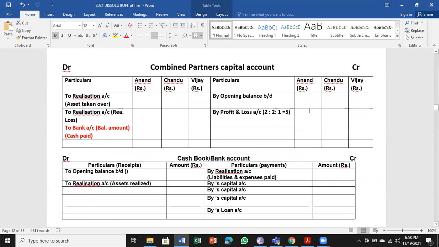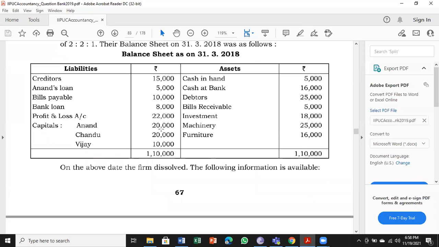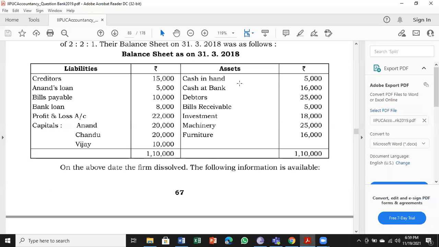Next, combined partners capital accounts. We have to prepare. Look at the capitals which are there on the liabilities side: 20,000, 20,000, 10,000 in the format. 20,000, 20,000, 10,000.